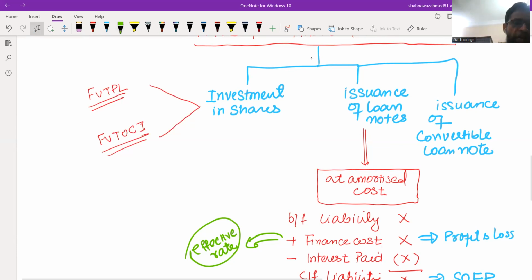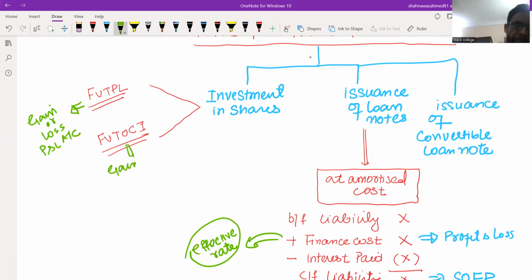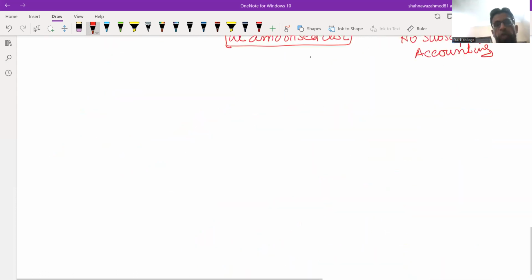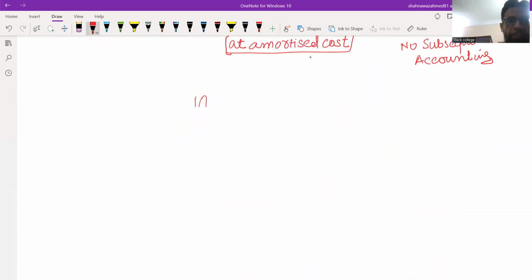In case of a financial instrument measured at FVTPL, all the gains and losses will be part of the profit and loss account. But in case of FVTOCI, if there is any gain or loss, it will be part of other comprehensive income rather than the profit and loss account. So this is an overview of what we usually get in IFRS 9. Now moving forward to the next most important adjustment, that is IAS 16, property, plant and equipment.